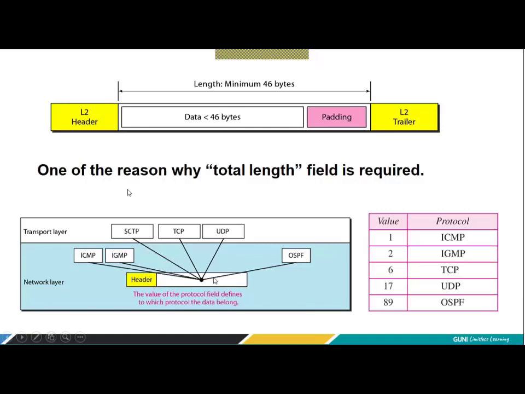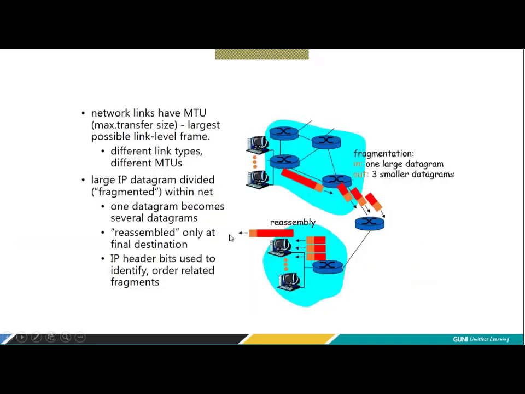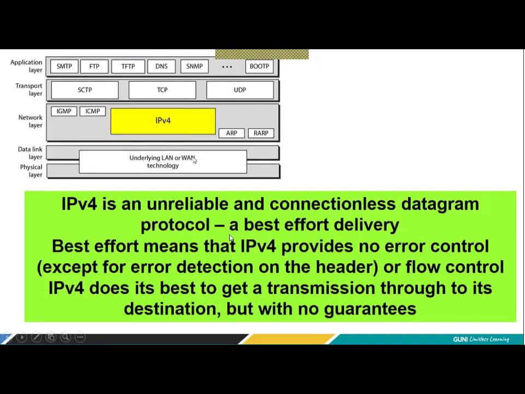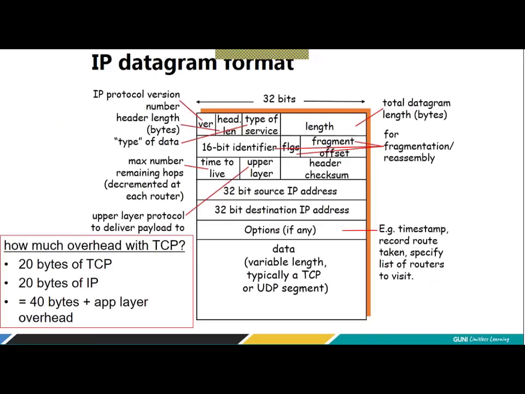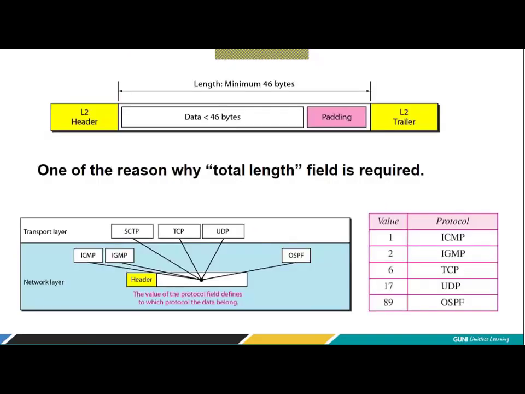Let me show you. These are the protocols used by the upper layer, above IP. Upper layer could be a transport layer, or even at the network layer you have a protocol at the IP layer. This is IPv4, and IGMP and ICMP are protocols on the network layer, but located above IP, right? And ARP and RARP are working below IP, right? So the protocol related information is put over here.